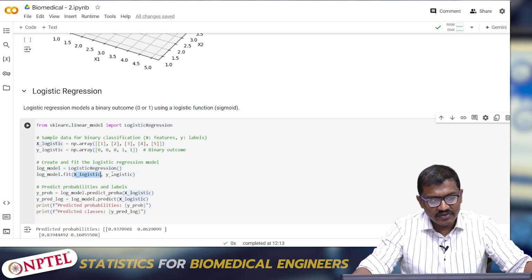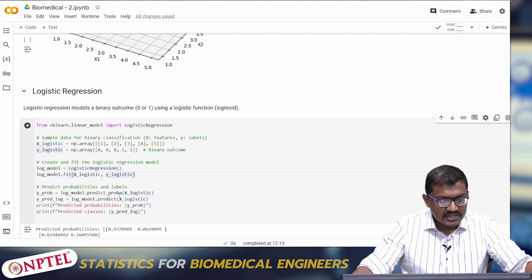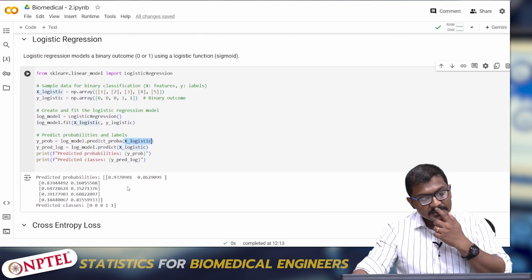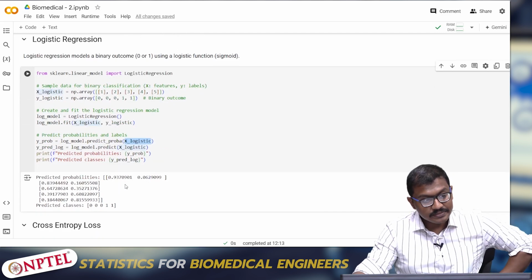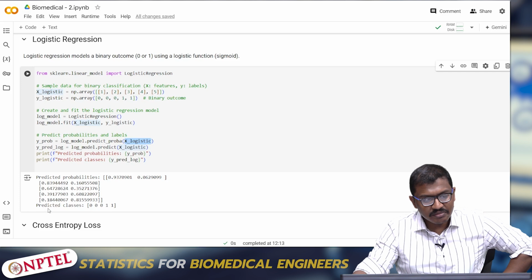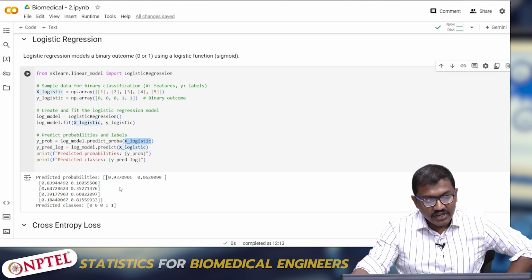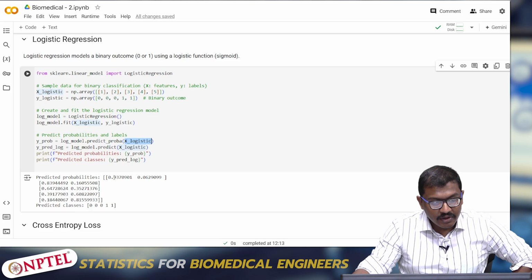I am just fitting the values of x and y. Just for simplicity's sake, I am inputting the same variable which was fitted, and I am trying to predict it using predict probability on x logistic. So the values predicted are such things as 0.9, 0.6, and so on, the predicted probabilities for each class. So the probability of 1 falling in class 0 is 0.9.